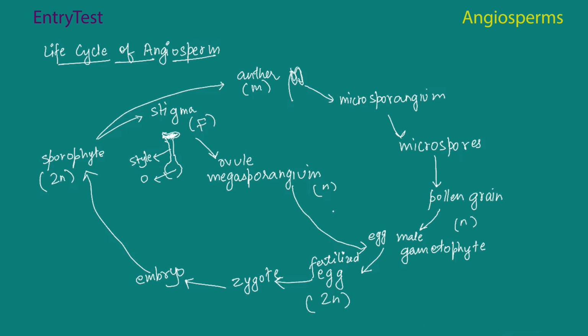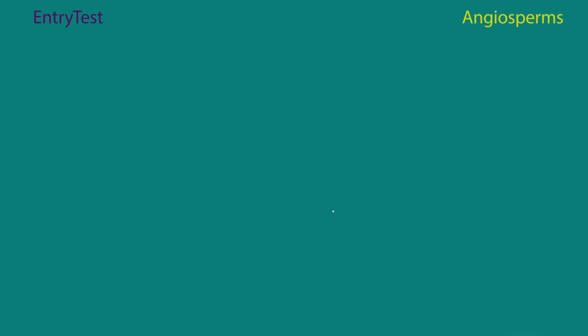Now in case of plants, especially in angiosperms, both the haploid and the diploid cells have the ability to divide by mitosis, which is different from meiosis. This ability leads to formation of different kinds of plants. It can be a haploid plant or it can be a diploid plant. So on the basis of that, we are going to do 3 different kinds of life cycles. Those are going to be haplontic, diplontic, and haplodiplontic.